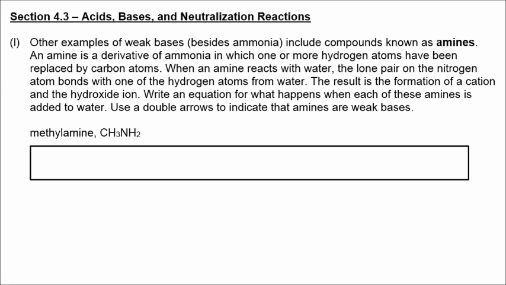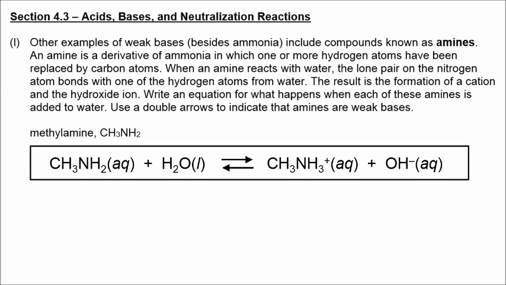Other examples of weak bases besides ammonia include compounds known as amines. An amine is a derivative of ammonia in which one or more hydrogen atoms have been replaced by carbon atoms. The lone pair on the nitrogen is what is going to bond with a hydrogen atom from water. So in this case, we have a compound known as methylamine.